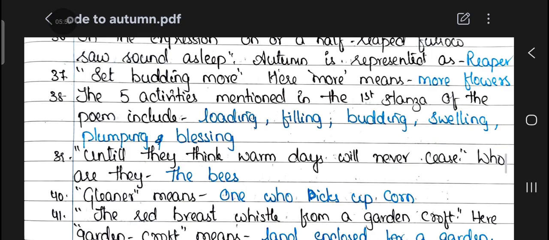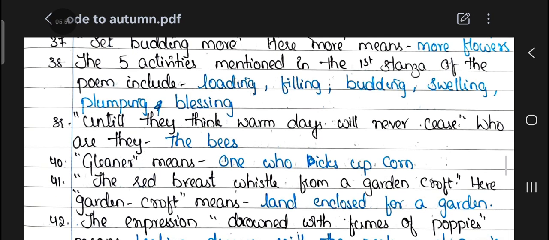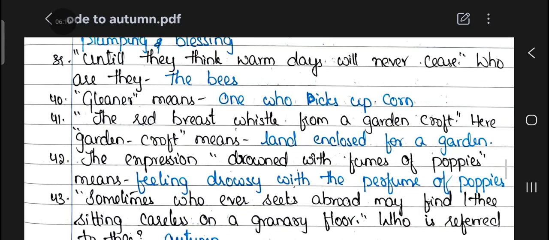37th question. Set budding more. Here more means more flowers. 38th question. The 5 activities mentioned in the first stanza of the poem include loading, filling, budding, swelling, plumping, and blessing. 39th question. Until they think warm days will never cease, who are they? The bees. 40. Gleaner means one who picks up corn.